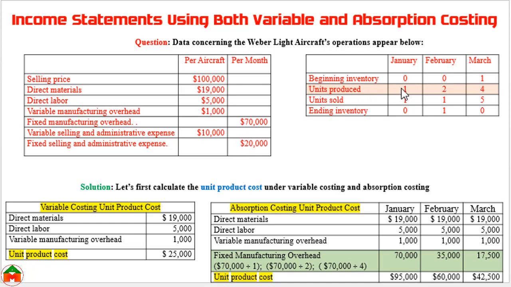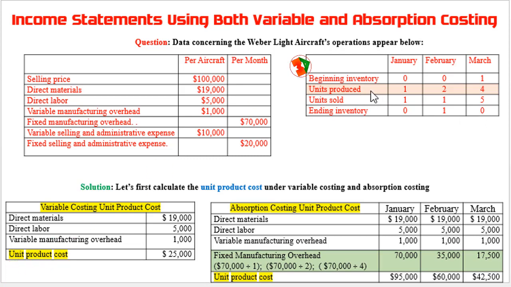And there is some more information. Beginning inventory in January 0, February 0, March 1. Units produced in January 1 unit, February 2 units. Here unit means aircraft, 1 aircraft, 2 aircraft, and in March they produced 4 aircraft. However, from this production they have sold in January 1 unit, February 1 unit, and in March 5 units. And ending inventory here 0 units, here 1 unit, and here 0 units.